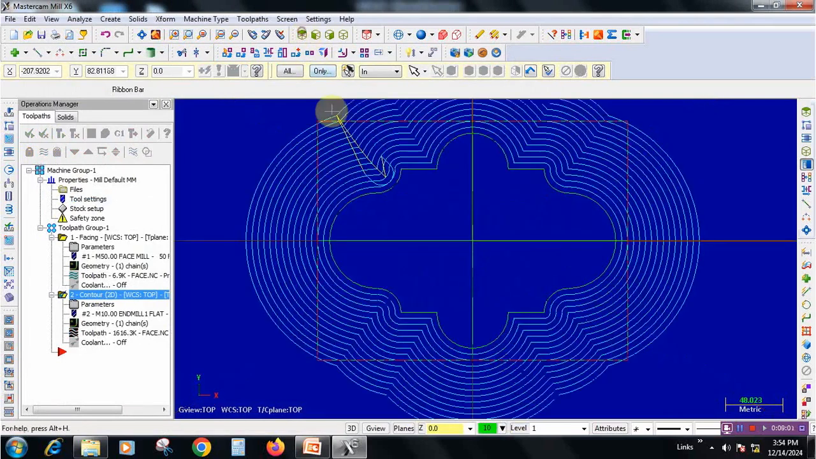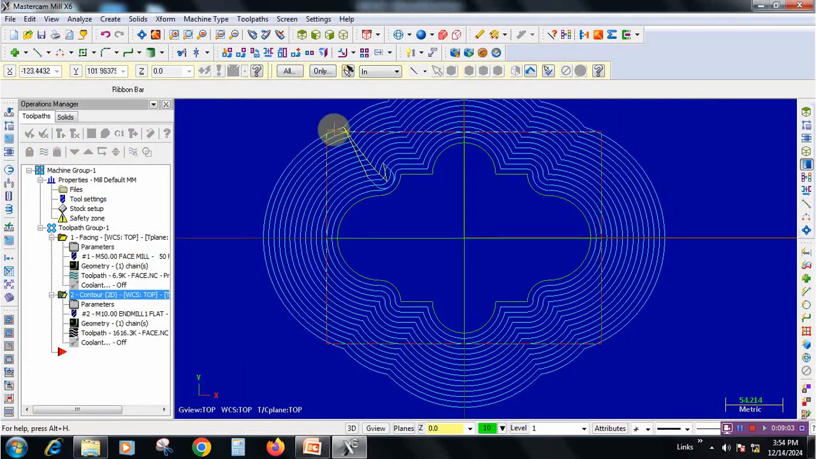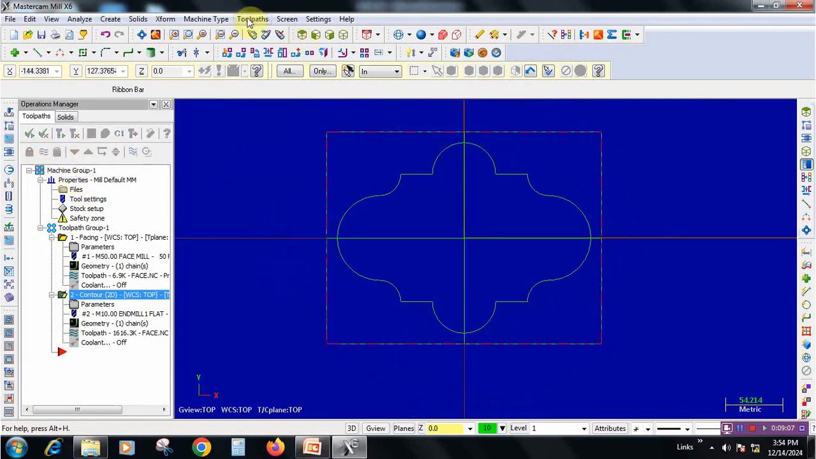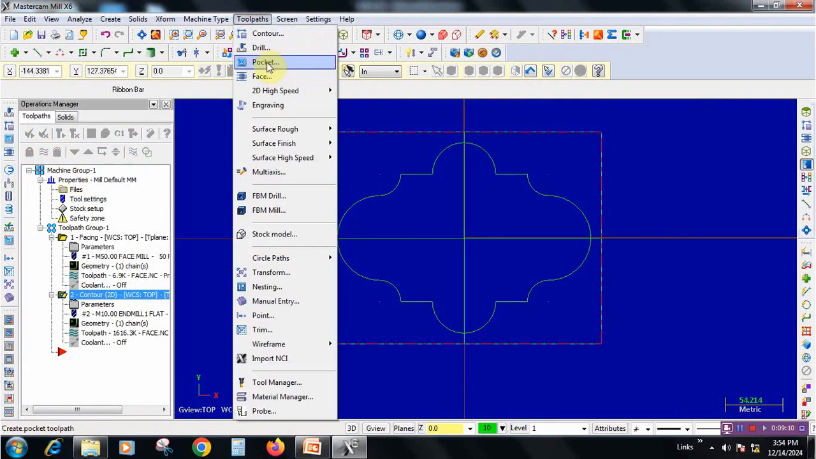Now we can see the profile completely. It is covering. Remove the lines and go to tool path. The last one is the pocketing option.